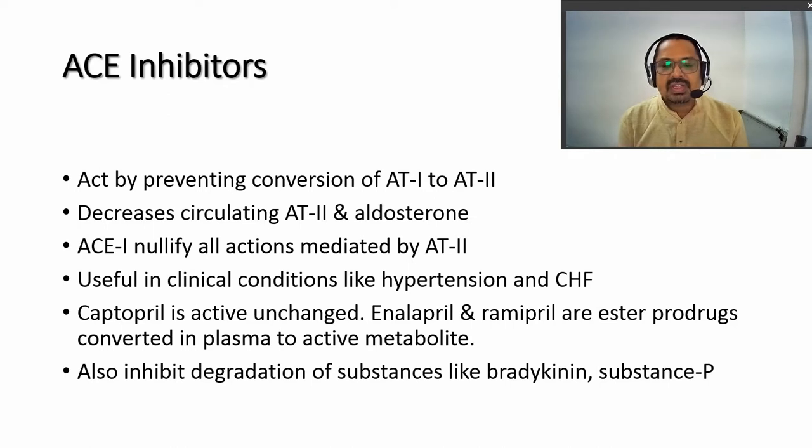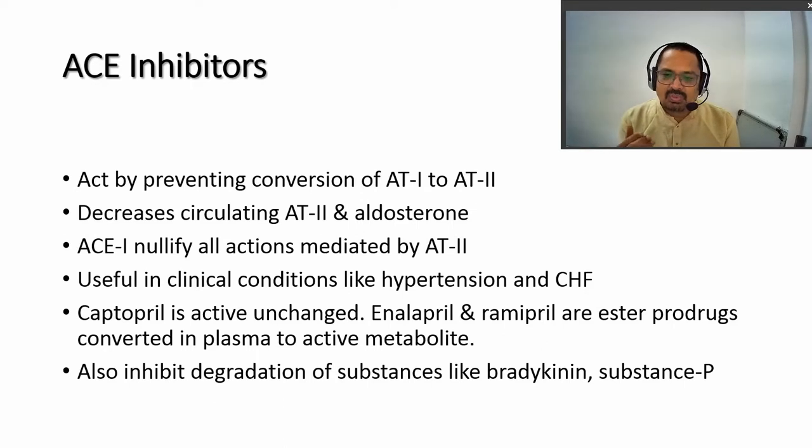So decrease the circulating angiotensin 2 and aldosterone. Circulating angiotensin 2 and aldosterone levels will be significantly dropped. So ACE inhibitors nullify all the actions mediated by angiotensin 2. Angiotensin converting enzyme inhibitors nullify the actions of angiotensin 2, but angiotensin 1 is also active over there. So up to a certain extent it can be reduced.